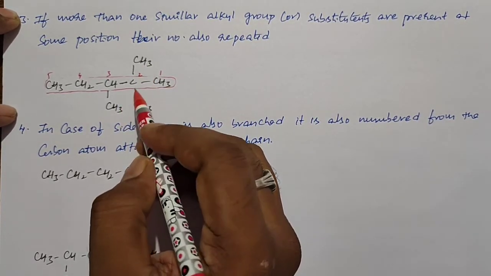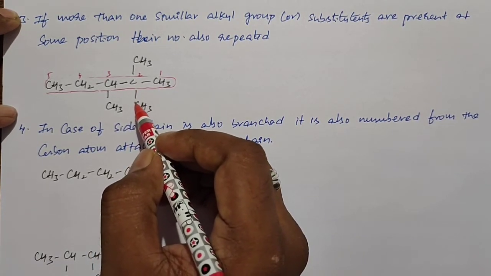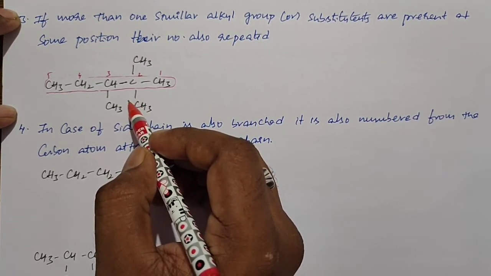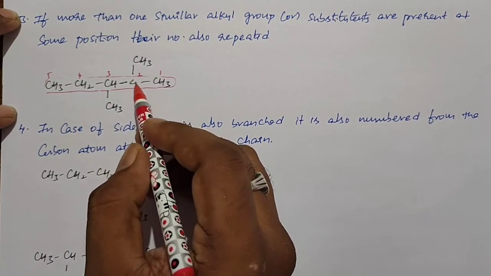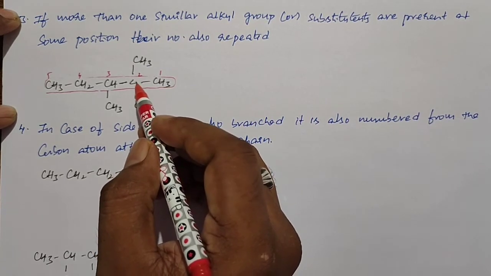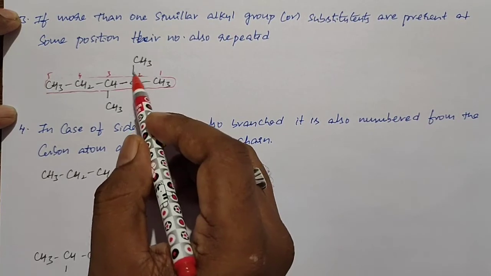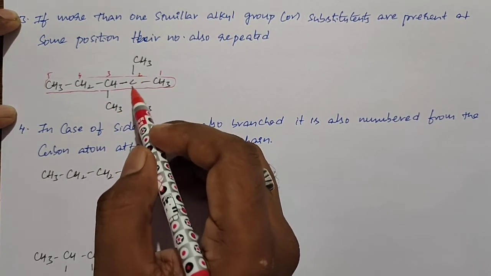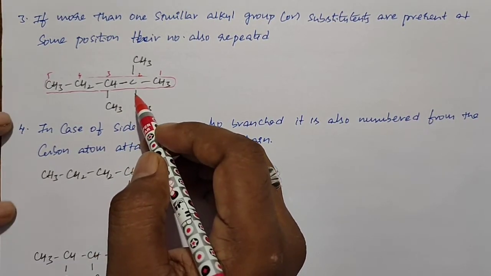So we add tri to methyl. So we call it trimethyl, and we must mention the position. The methyl groups are present at the third carbon and second carbon, and at the second carbon we have 2 methyl groups. So we need to repeat the positions also. So we call it 2 comma 2 comma 3 trimethyl. So that is the perfect name of the prefix.